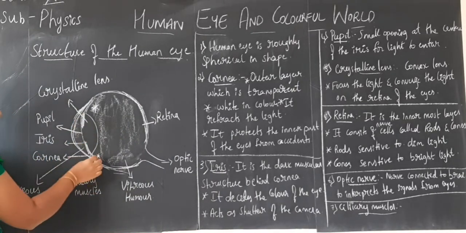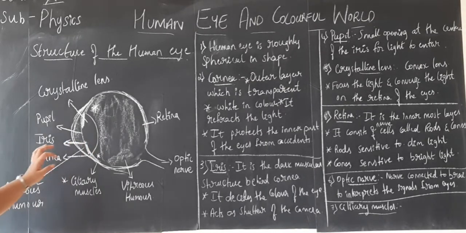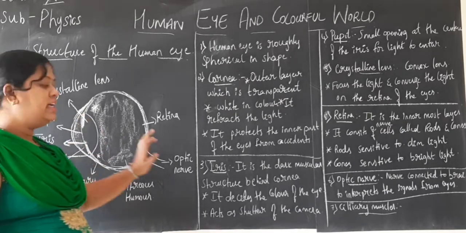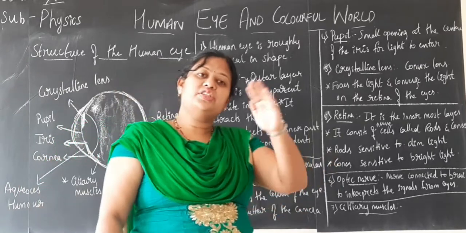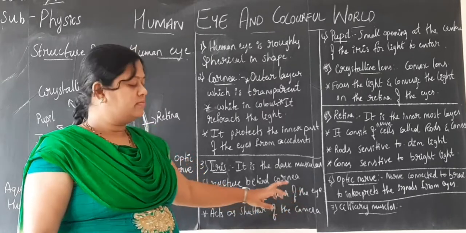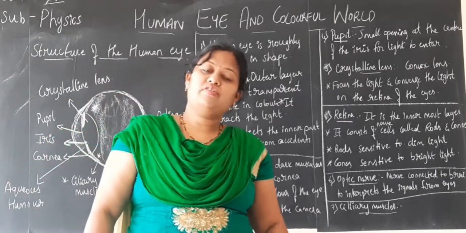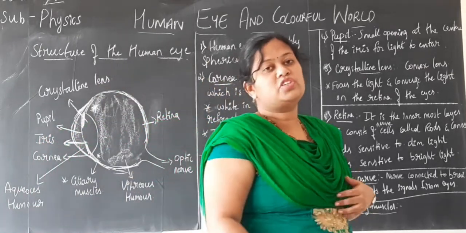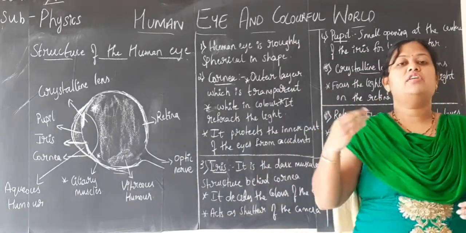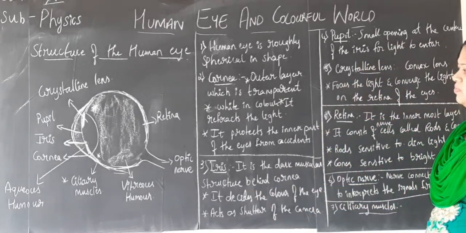So this part of the eye is called the iris. What is the iris? It is the muscular region present behind the cornea, and it decides the color of the eyes. It also acts as the shutter of the camera. In other words, it decides how much light should enter the eyes. It adjusts itself for bright light as well as for dim light. That is about the iris.